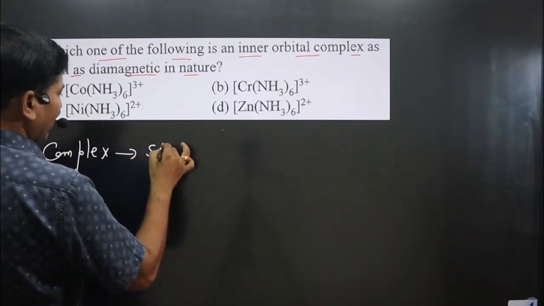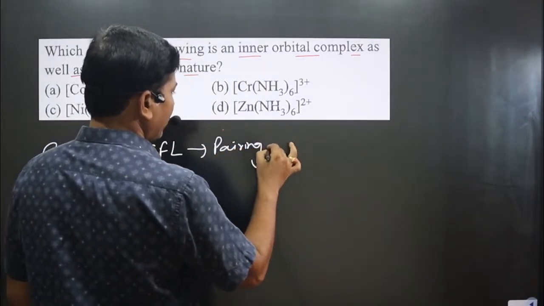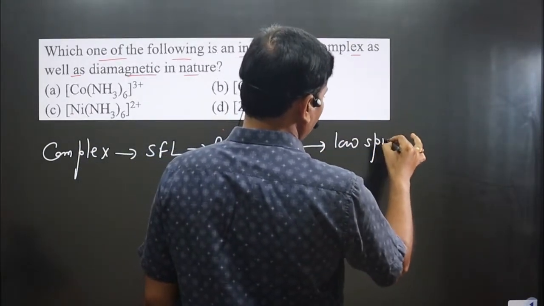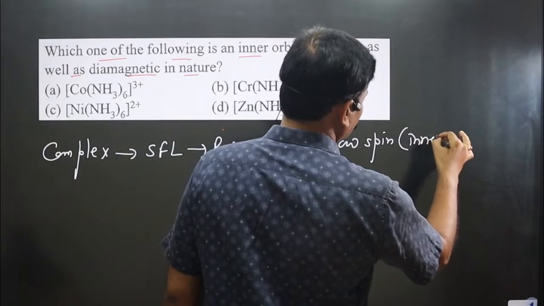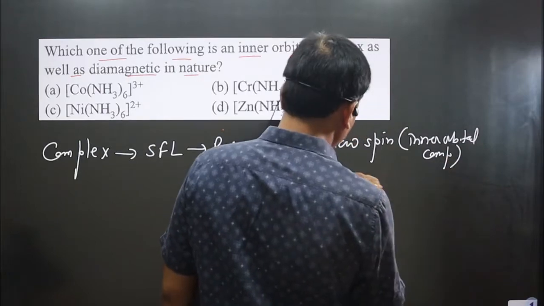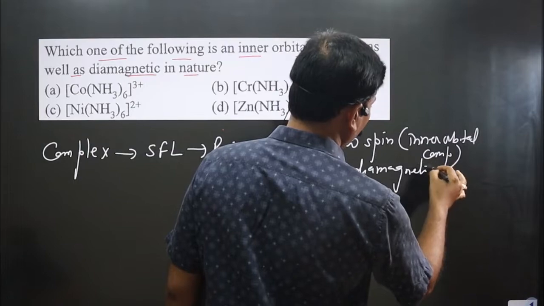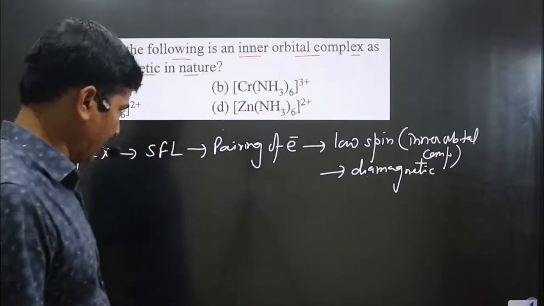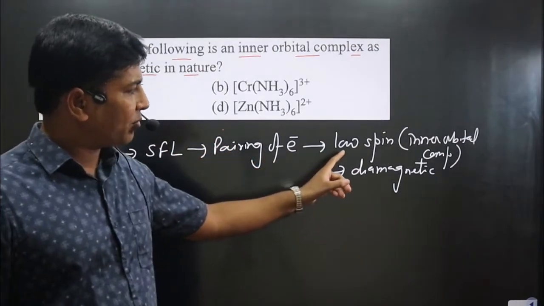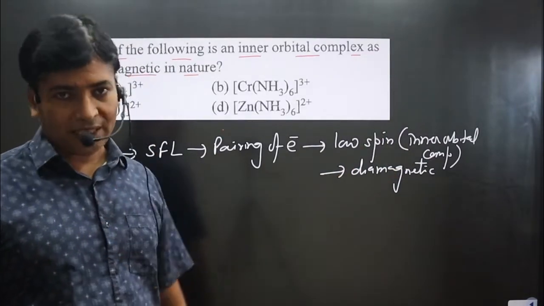which is having a strong field ligand, in that case pairing of electrons will take place. It will form a low spin complex, otherwise we can say inner orbital complex, and mostly it will favor diamagnetic, it will be diamagnetic by nature because all the unpaired electrons will be paired. If a complex has a strong field ligand, there will be pairing of electrons, then it will form a low spin or inner orbital complex, and it will be diamagnetic by nature.